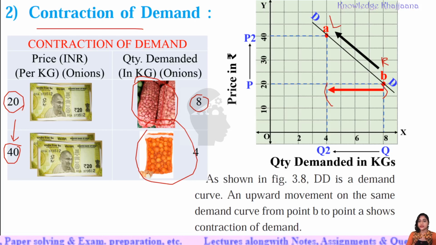Now what happened actually with this? When the price is P, the corresponding quantity demanded is Q, and the equilibrium point is B. When the price rises, goes up from P to P2, the corresponding quantity demanded decreases from Q to Q2.